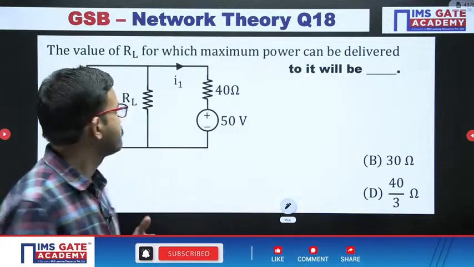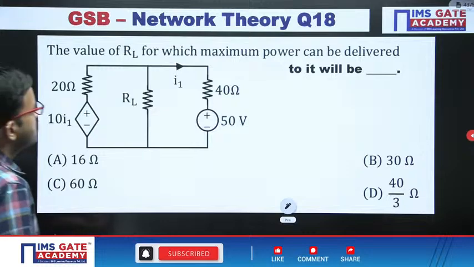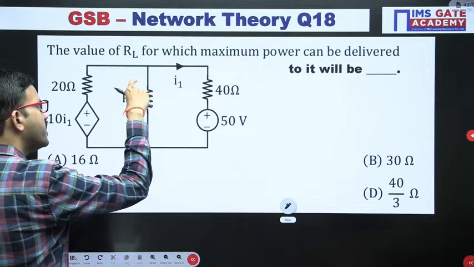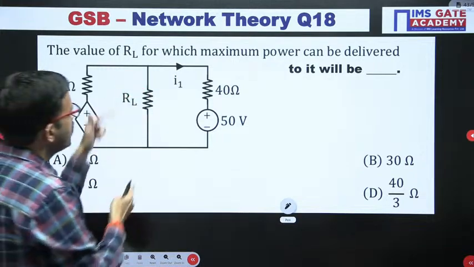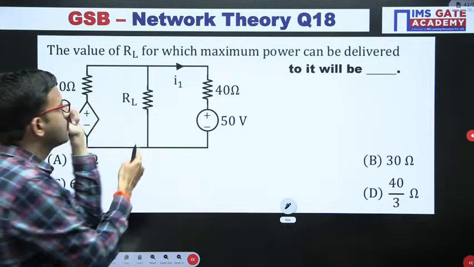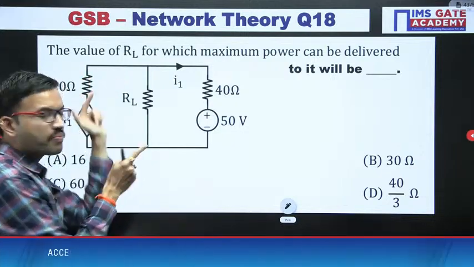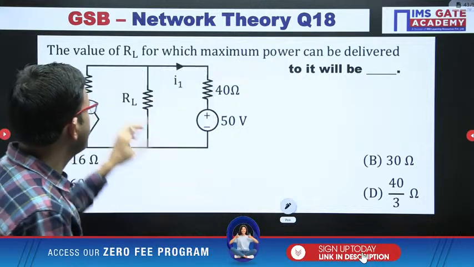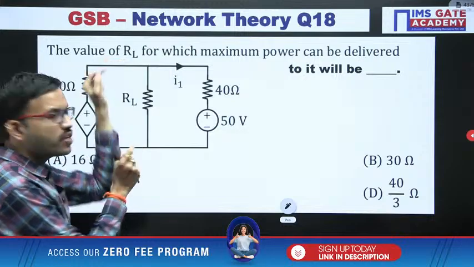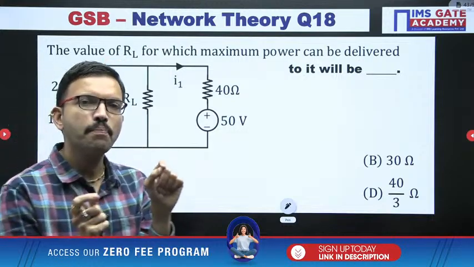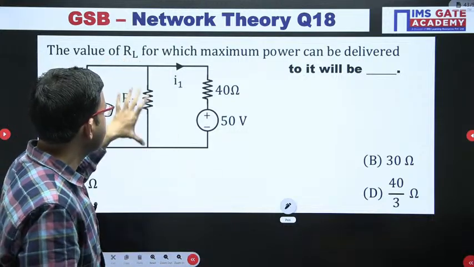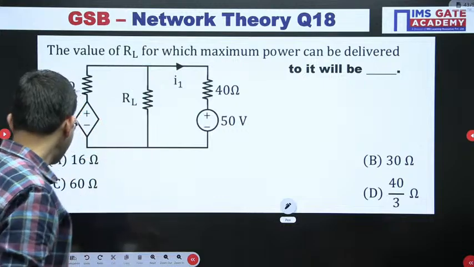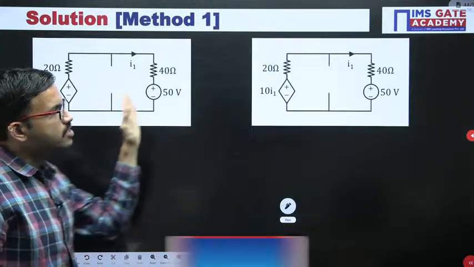Now just observe. First of all, you are removing the load resistor, so the terminals become open. So you can find out VTH and then you can find out the short circuit current. After that you can take the ratio. Just simple logic: across the terminals you find the voltage, that is VTH, and across the terminals you short it and you get the short circuit current.